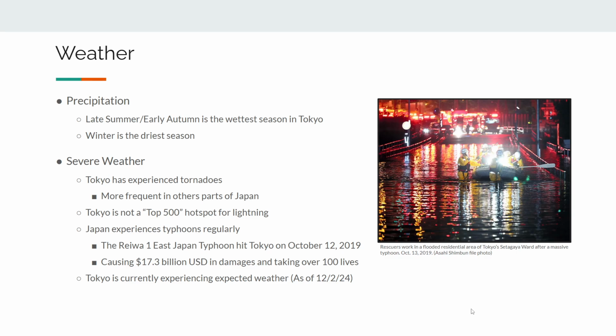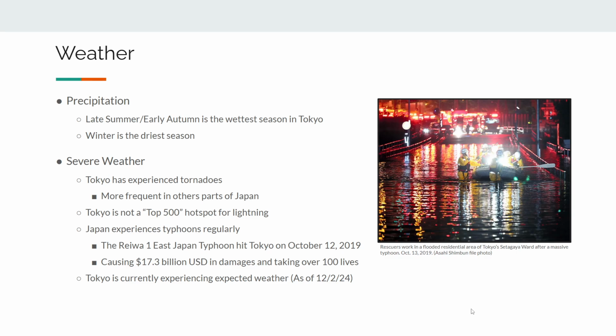Moving on to severe weather, Tokyo has experienced tornadoes in the past. However, it is relatively infrequent. It is more frequent in other parts of Japan, predominantly the flatter, longer areas in the south. Tokyo is not a top 500 hotspot for lightning in the world.